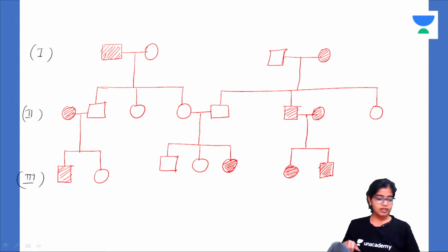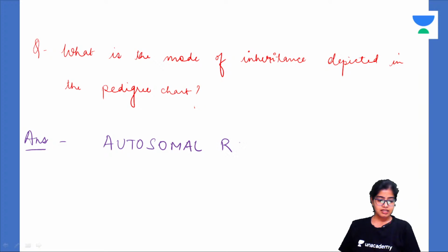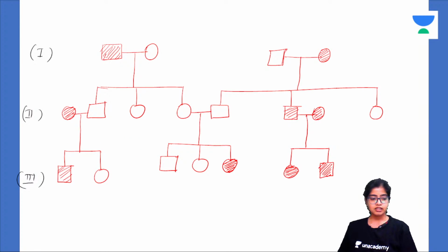Okay, so the correct answer here is what? What is the mode of inheritance? The correct answer is autosomal recessive. It is autosomal recessive. Now, I'll just give you a few pointers and then we'll discuss the characteristics.